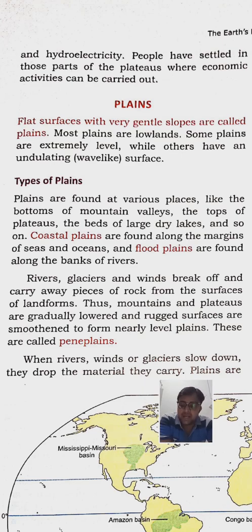The word coastal means near the sea or the ocean. A coastal plain is a plain located along the margin of an ocean or a sea. Then flood plain: a plain located along the bank of a river.